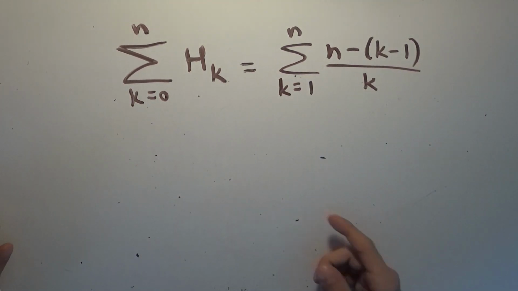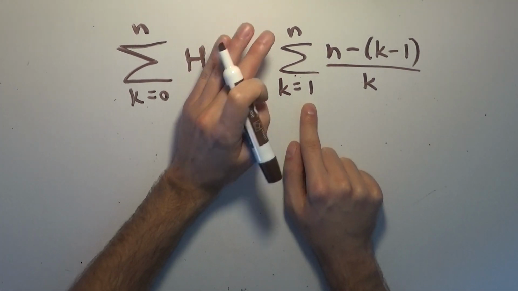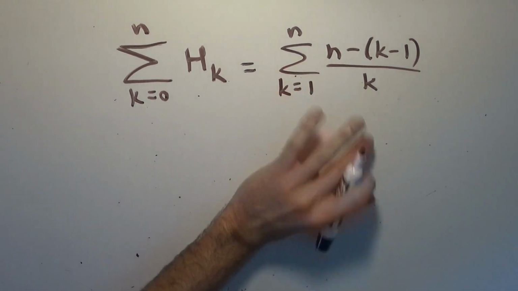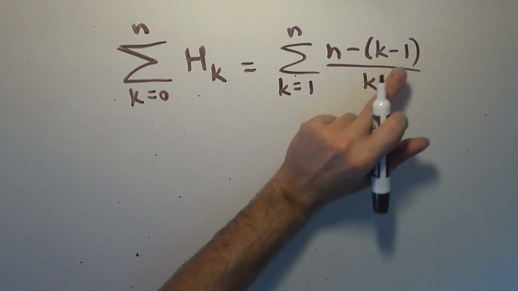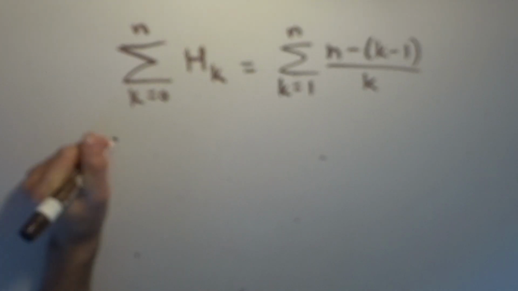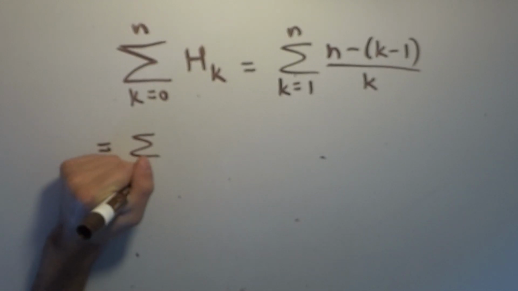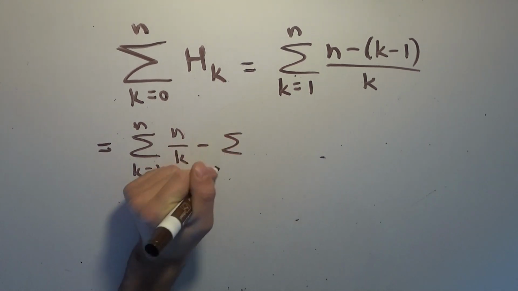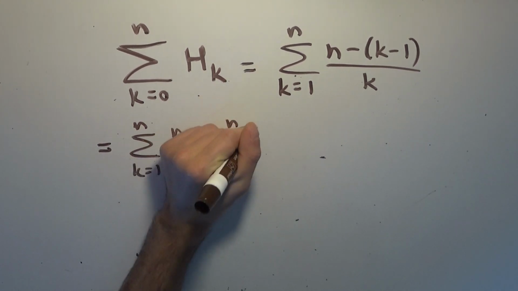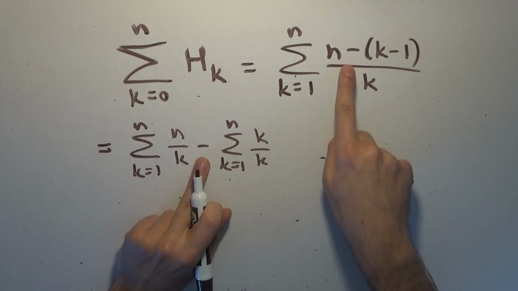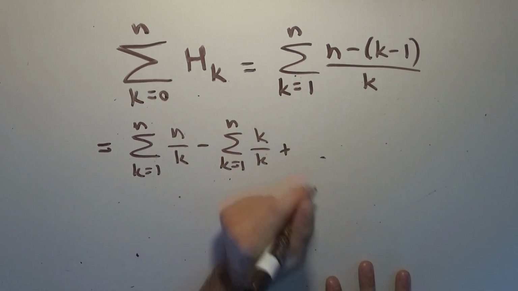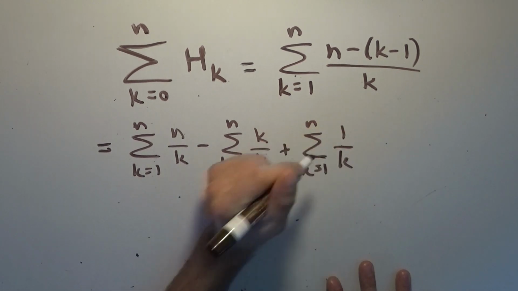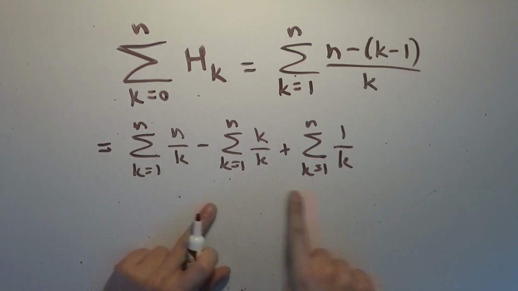But now what we can do is, because this is always a finite sum, because n is just some fixed integer, we can break this up into 3 different pieces. We can do n over k, negative k over k, and 1 over k. So that allows us to write this as 3 separate sums: the sum from k equals 1 to n of n over k, minus the sum from k equals 1 to n of k over k, right? I've just carried out the minus to the front, plus the sum from k equals 1 to n of 1 over k.